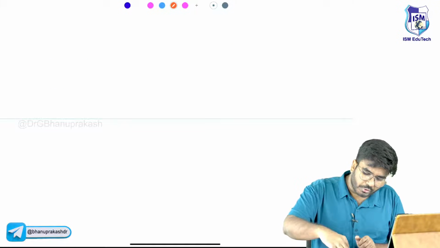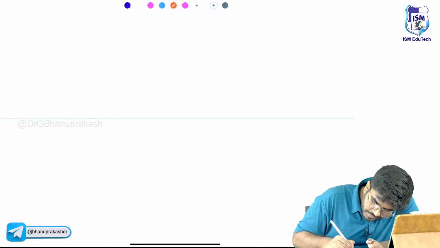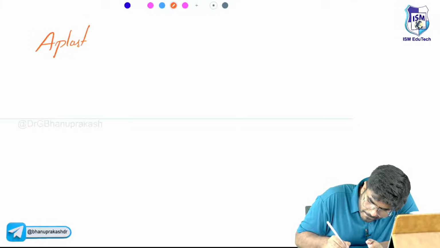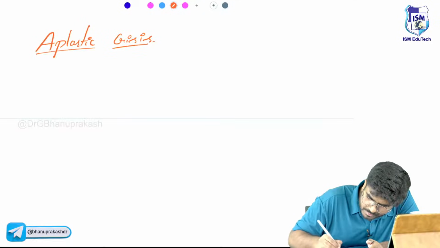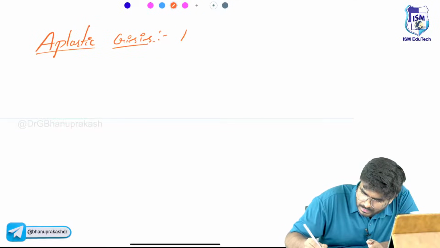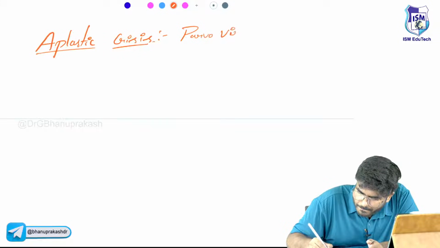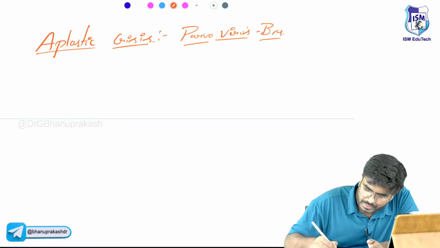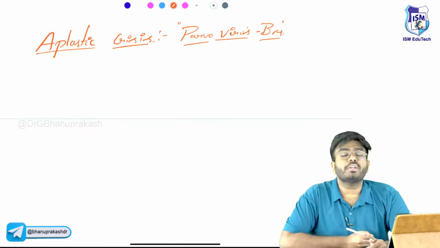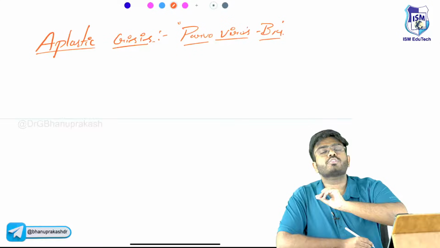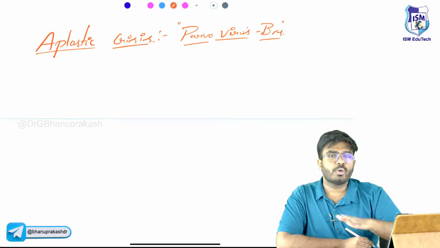The point which I want you to know is these patients can have something called an aplastic crisis with parvovirus B19. This parvovirus B19 is going to affect the bone marrow and stop the hematopoiesis.